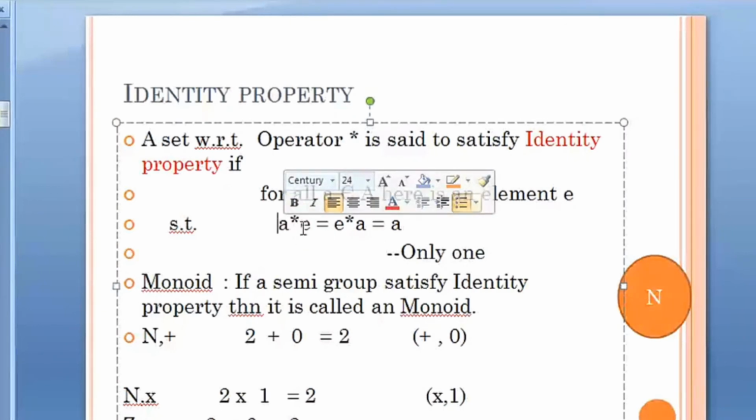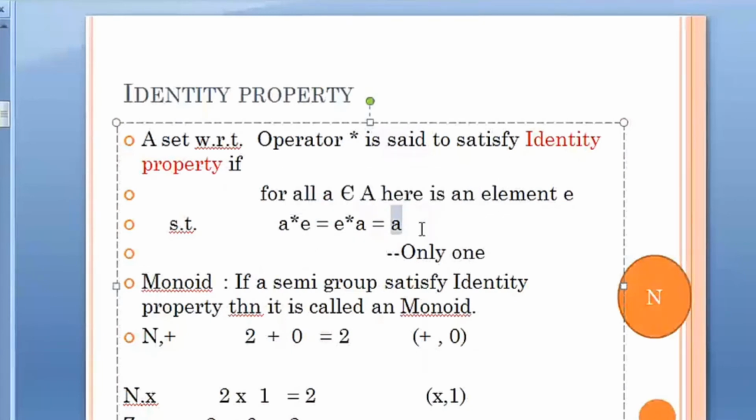This kind of identity element is only one, and we operate it on every element of the set and get the element back unaffected, as it was with 0, which does not affect anything. But natural numbers did not have 0, so they were not a monoid.